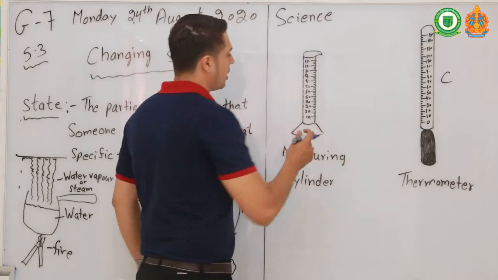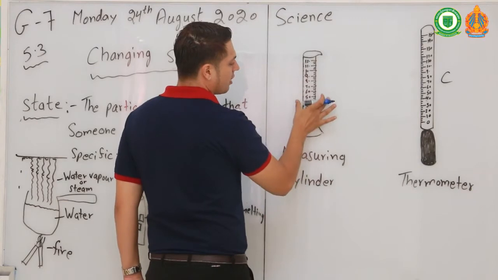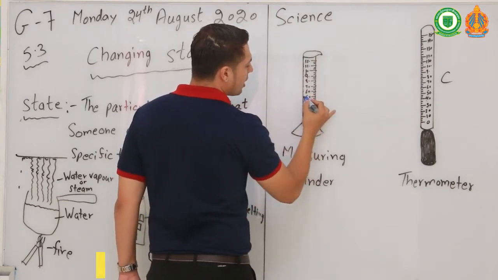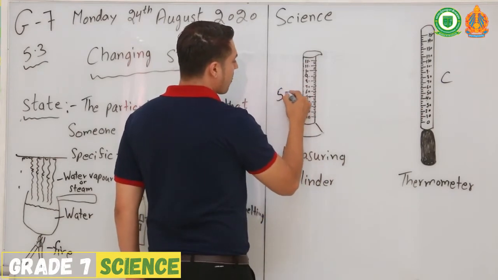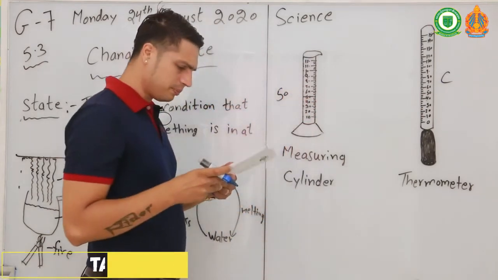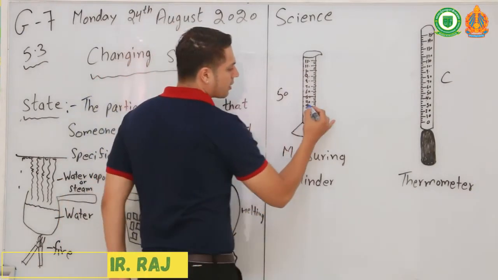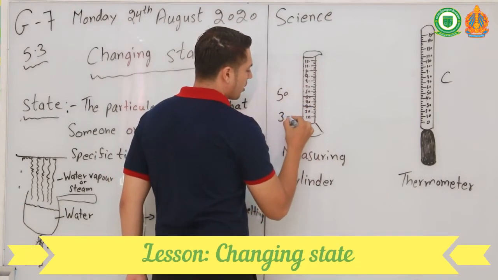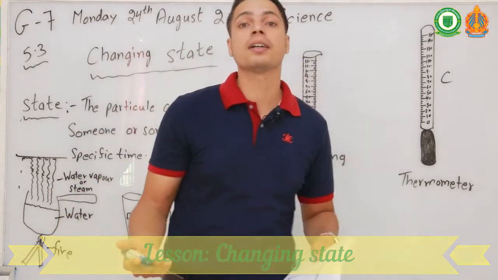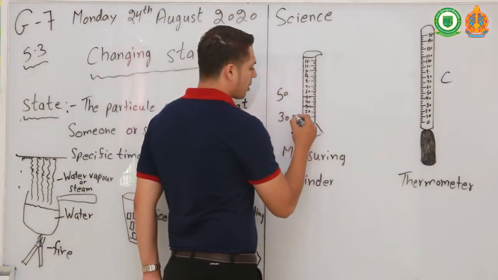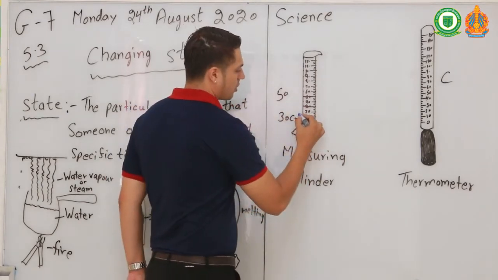So in this, when you pour any liquid in this cylinder, if it comes here, the volume is 50. And if it comes here, like 30, the volume is 30. We measure water or liquid by cubic meter. That's how we write it down.